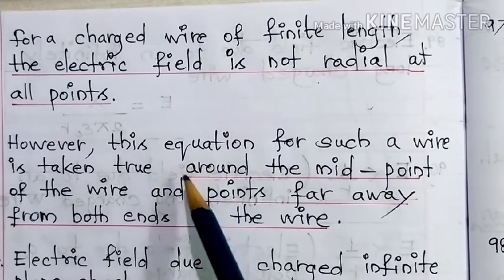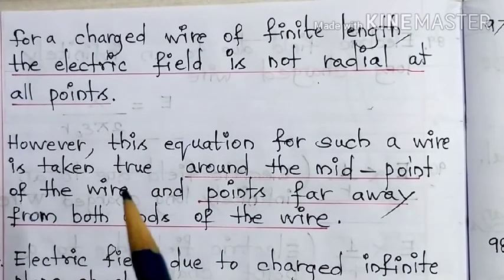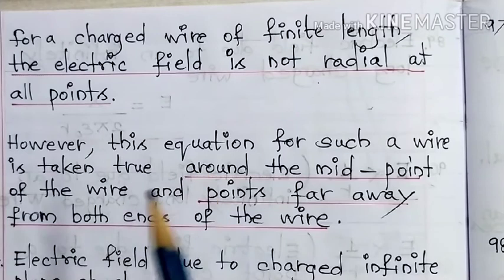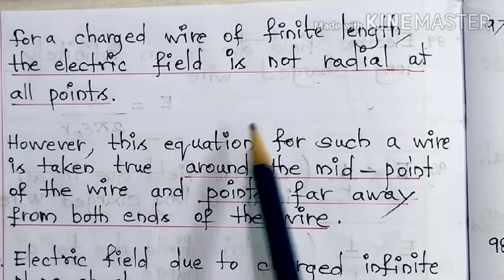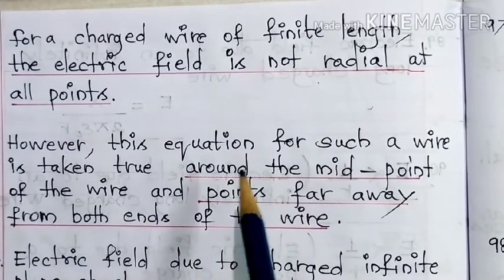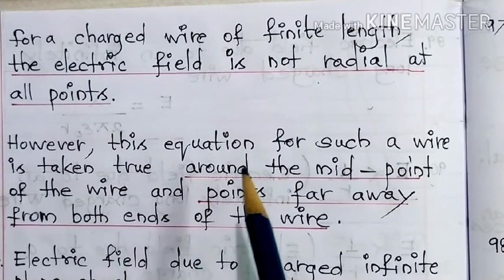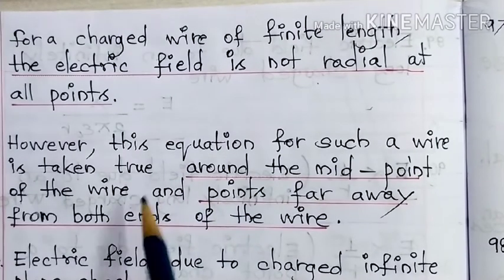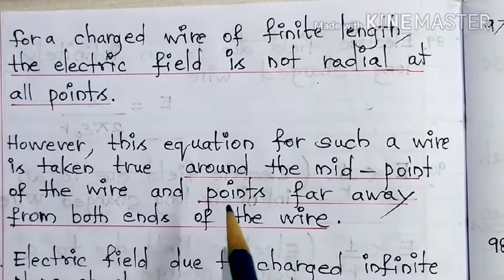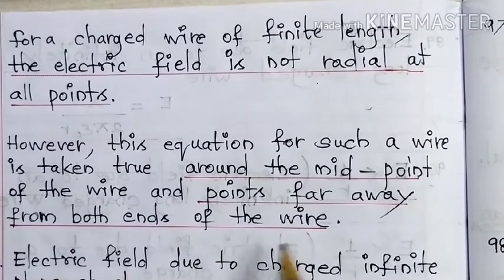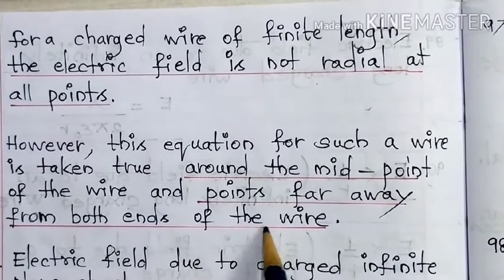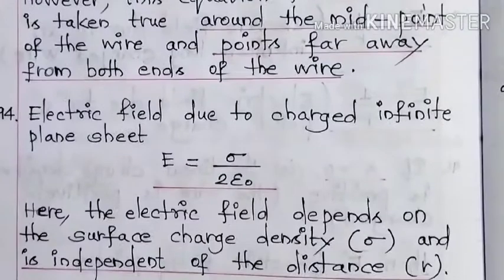So, previously we have seen one equation. That equation is not applicable for a wire of finite length, even though there is an exception. This equation is applicable around the midpoint of the wire, though it is finite in length, and at points far away from both ends of the wire. Next point,